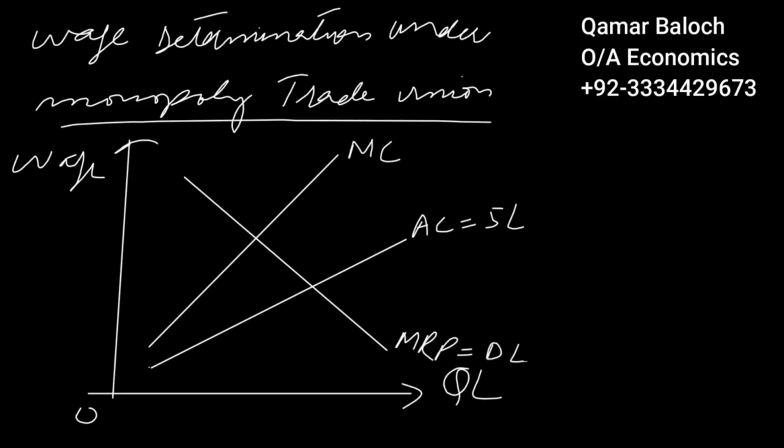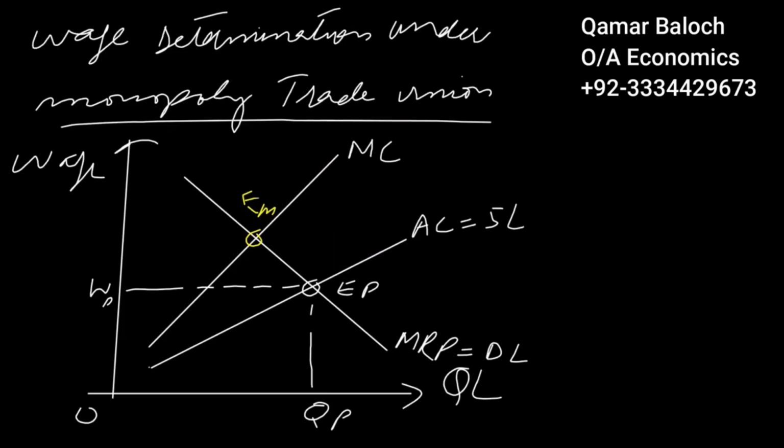And as per the theory of demand and supply, equilibrium takes place at EP, and equilibrium wage rate in the market should be WP and employment should be QP. But monopoly trade union tries to use its monopoly power and sets equilibrium where MC is equal to MRP. So equilibrium wage will be set at EM.